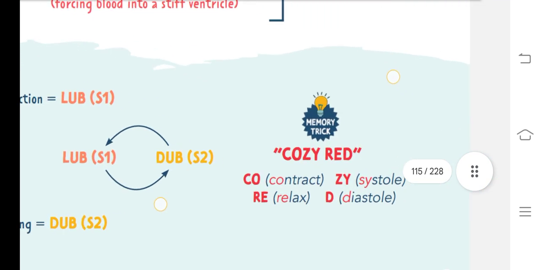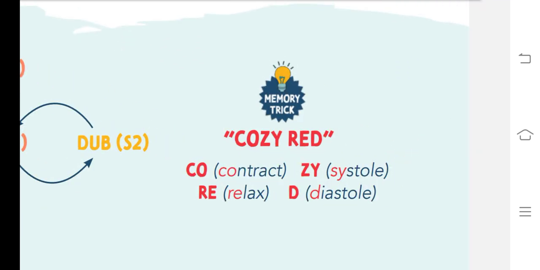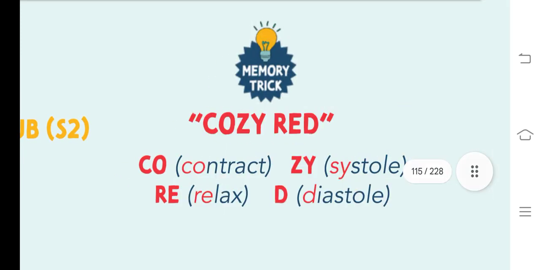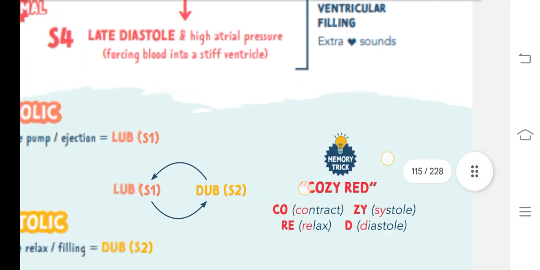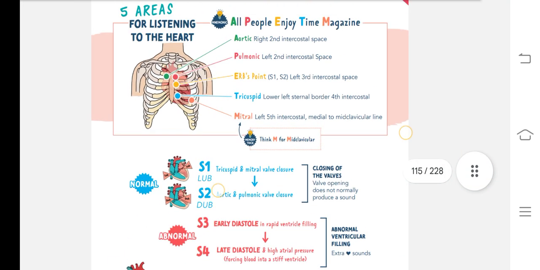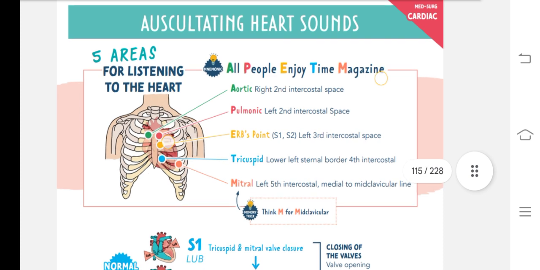Okay, so here is a memory term to remember: cozy red. Cozy stands for co meaning contract and z meaning systole. So during systole there is contraction of the heart. Then red: RE stands for relax and D stands for diastole. So during diastole, the heart relaxes. Okay, so this was the whole thing about auscultating heart sounds.